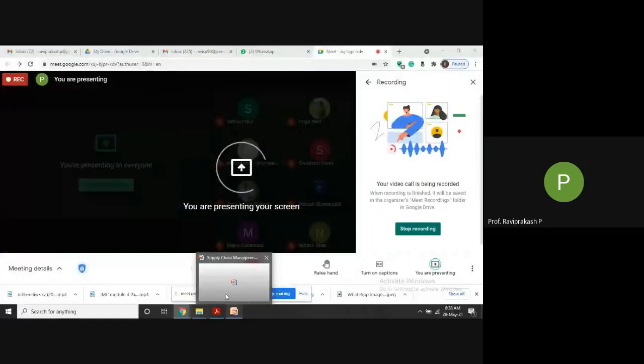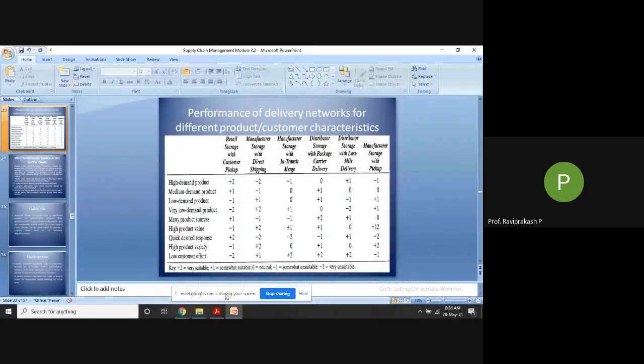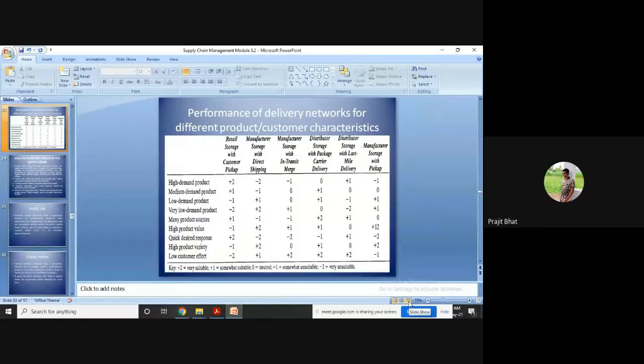Class for today. I'll just share the screen. Just let me know whether you can see the screen. Yes, students, can you see my screen? Yes, sir. Yeah.